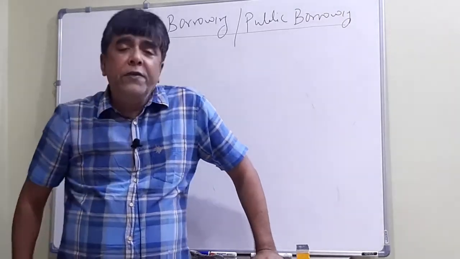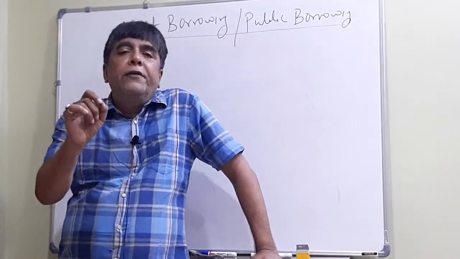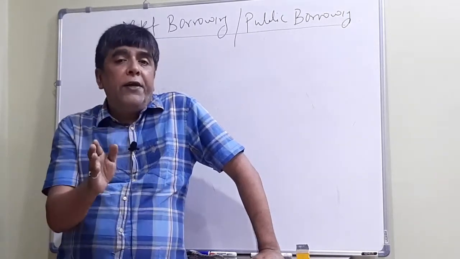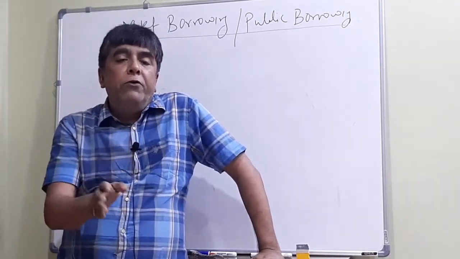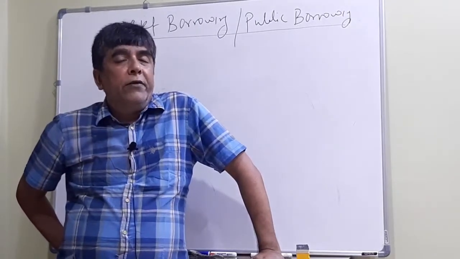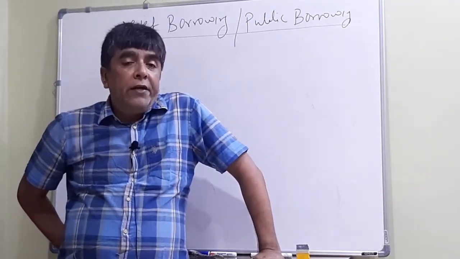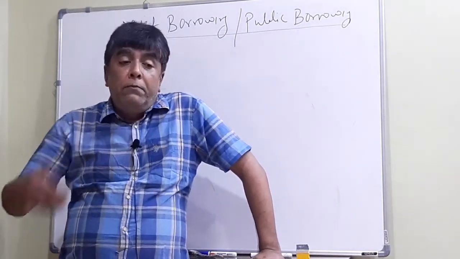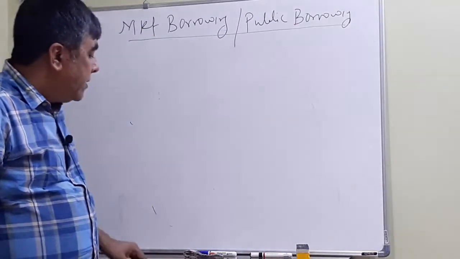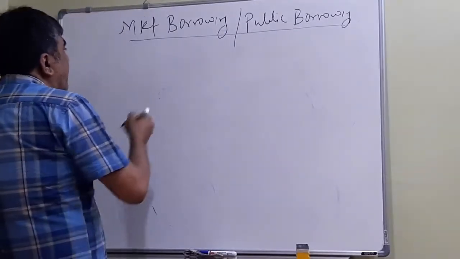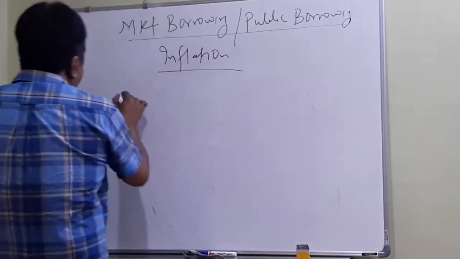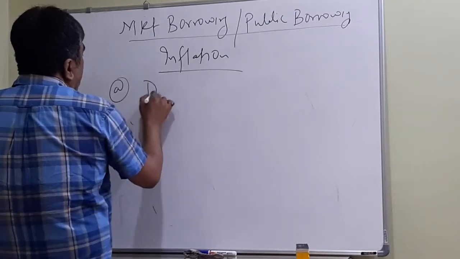Isn't this subject, economics, such that all things are interrelated? That's why you cannot discuss things in isolation. Never try to discuss things separately. Try to make a link, then only you will be very comfortable. Now, borrowing from the RBI comes under monetary policy. Market borrowing comes under fiscal policy. But these two have a link with another topic, and that is called inflation. Inflation broadly is of two types. First is called demand pull inflation.